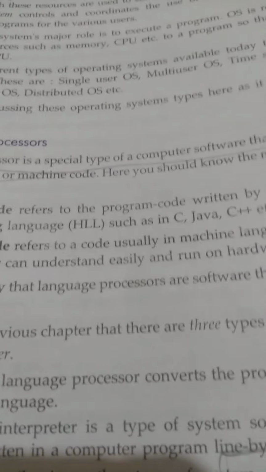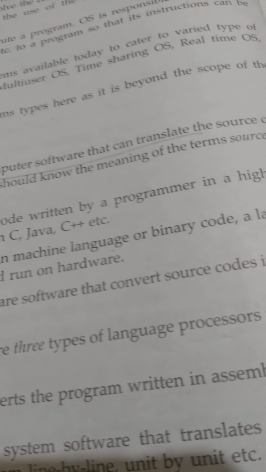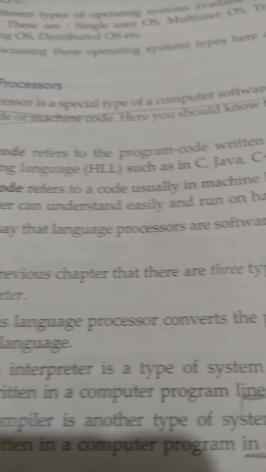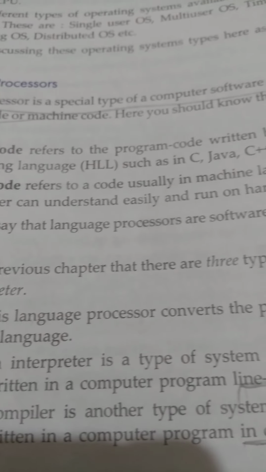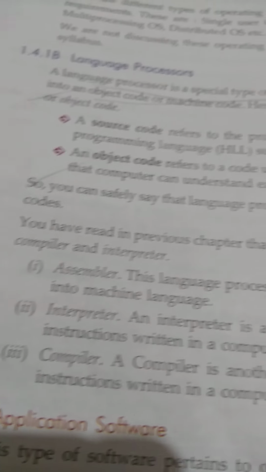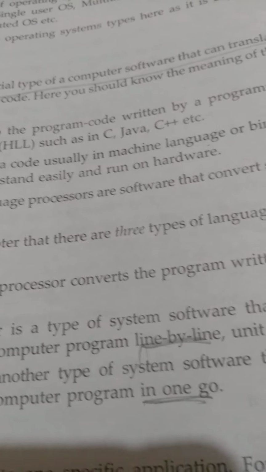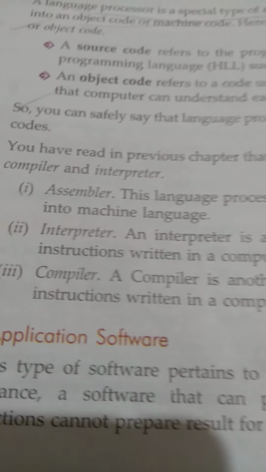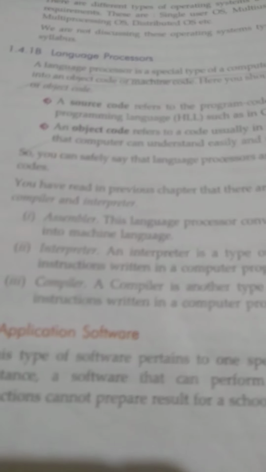A source code refers to the program code written by a programmer in a high level programming language like C, C++, Java. And object code refers to a code usually in machine language or a binary code, a language that the computer can understand easily and run on hardware. That is known as language processor. So what comes in the language processor? That is an assembler, interpreter, compiler. These three are the examples of the language processor.